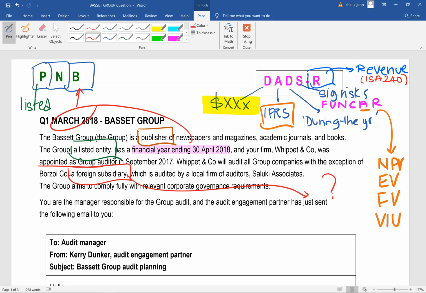In that particular case, we're not going to bring in IAS 21, but in the event that it is different, then yes, we can bring in 2 points. One is the translation of the results during the year, and the other one is the retranslation of the assets and liabilities of the foreign sub at the end of the year. And we have to go and find this information, whether the currency is the same or not. Okay, so don't jump the gun, just go and find the exact information.